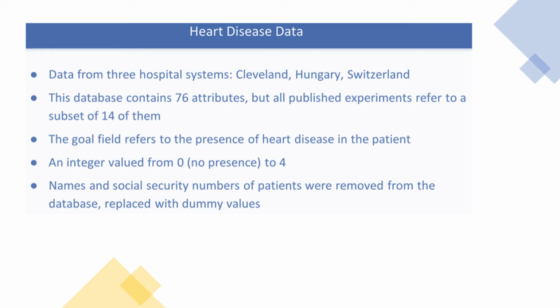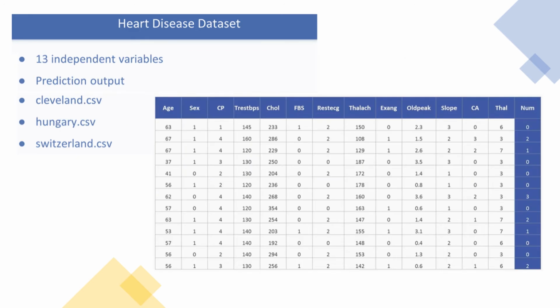So in this concrete example, we will use a classification approach. So we will have to classify whether we have a heart disease or we don't. And as I mentioned previously, there are 14 features. 13 of them are independent variables which will be the inputs of our model, and then we have one target variable.